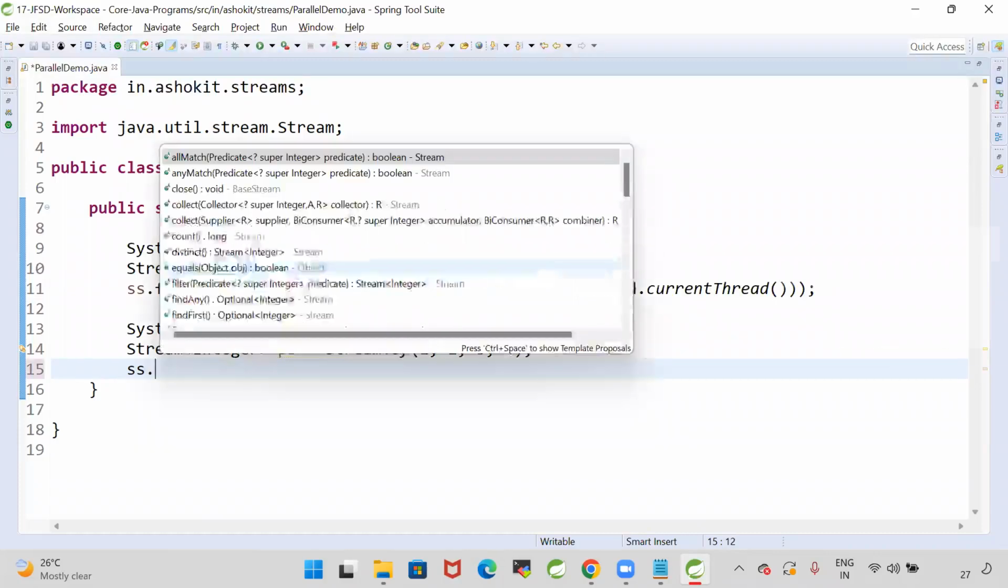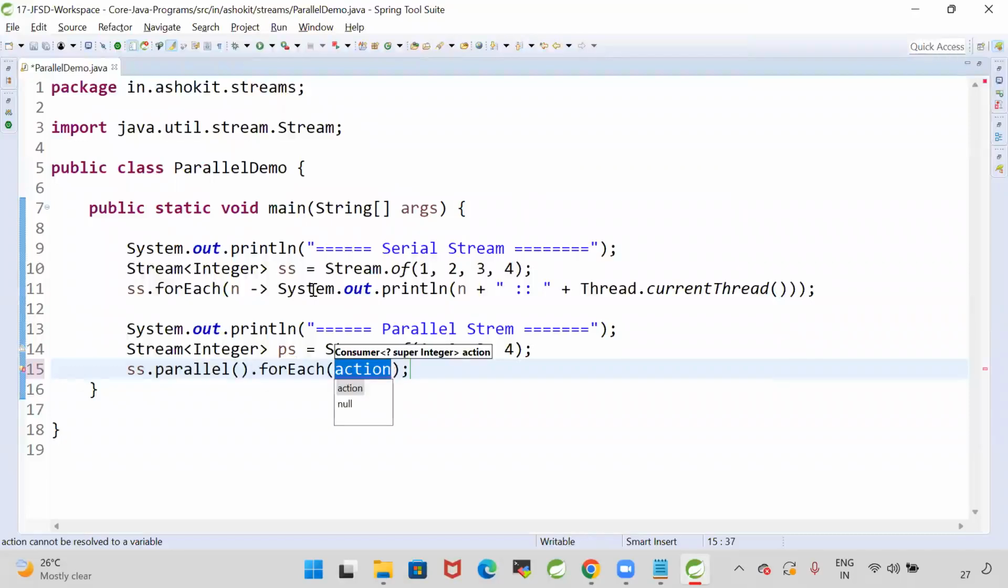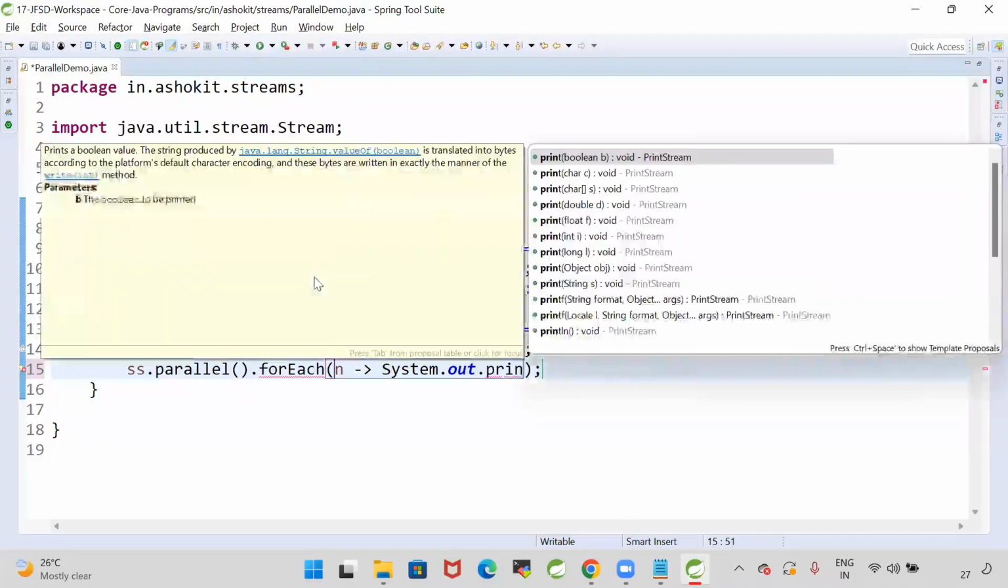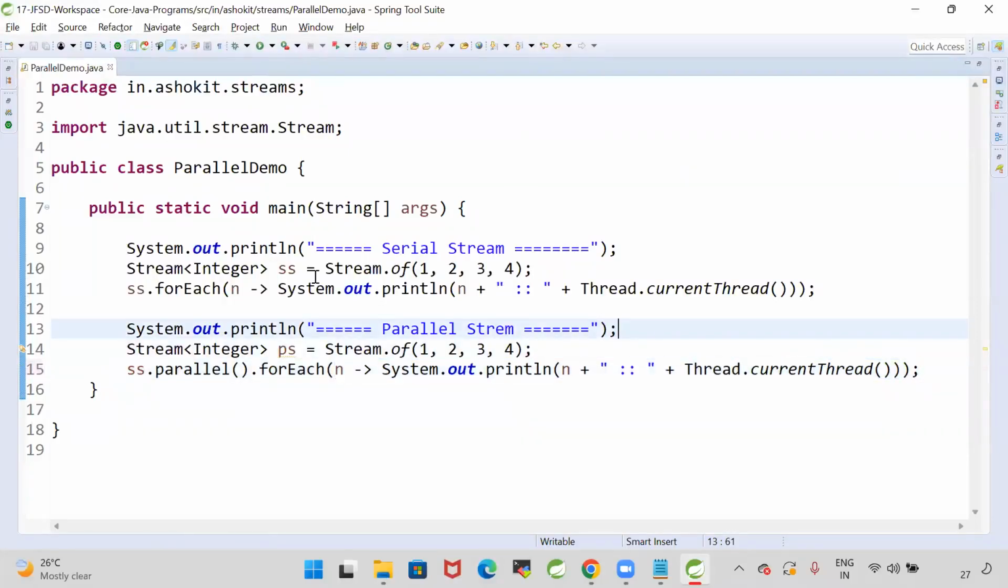Before going to print that data, I'm calling a method called parallel, and for each number, I'm calling the parallel method. Earlier I had not called the parallel method. Now I am calling that parallel method. System.out.println of number. Along with that, I'm going to print the name of the thread, Thread.currentThread. Observe.